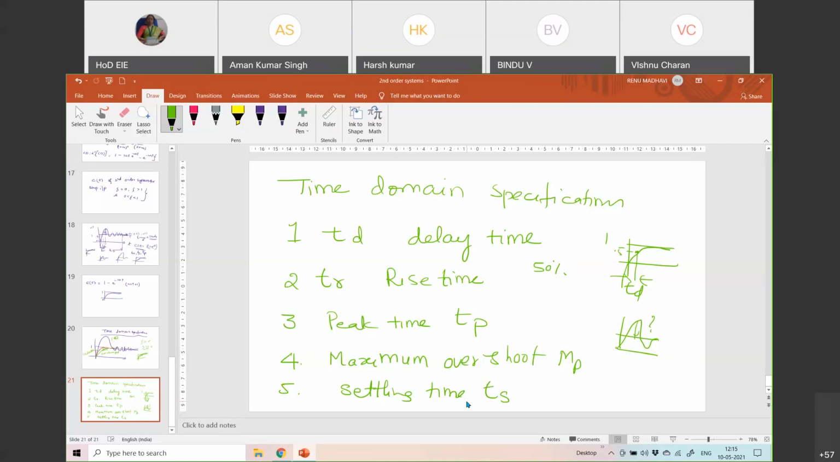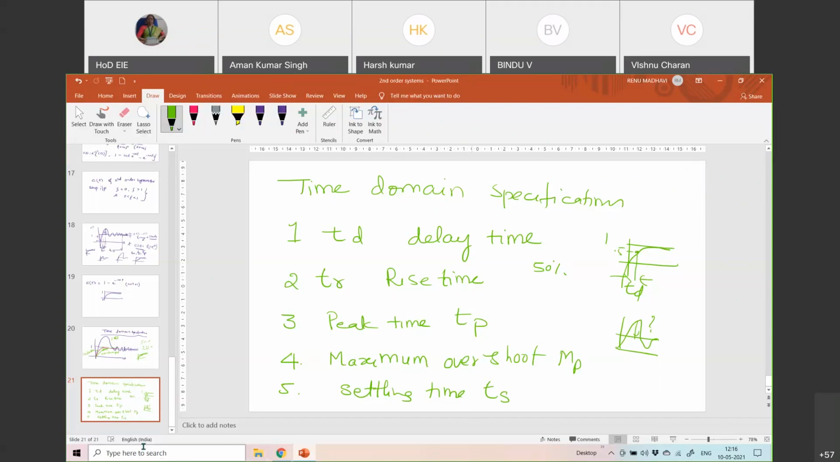Then rise time is the time taken for the output to rise from 10% to 90%. Again, the rise time should be smaller. It should reach the final value very fast. Depending upon the system you are designing, whether you want a faster rise time or a smaller rise time, you have to decide. That is left to the designer as well. Delay time is the time taken for the output to reach 50% of the final value. So these are the things.